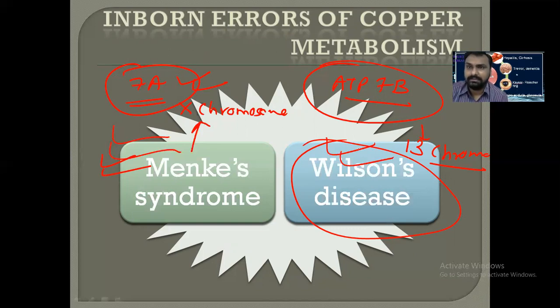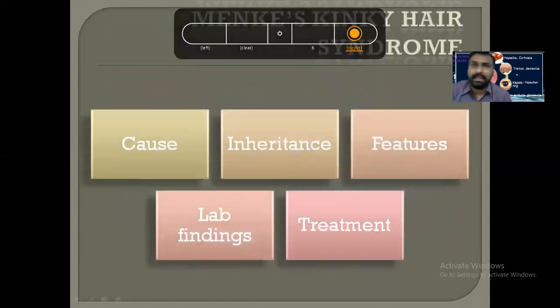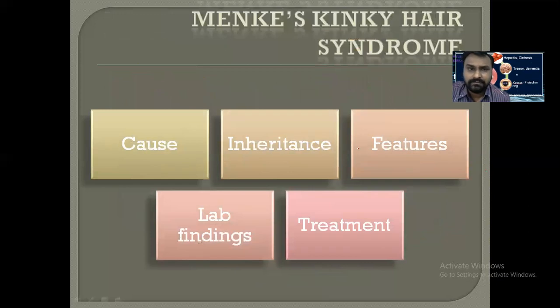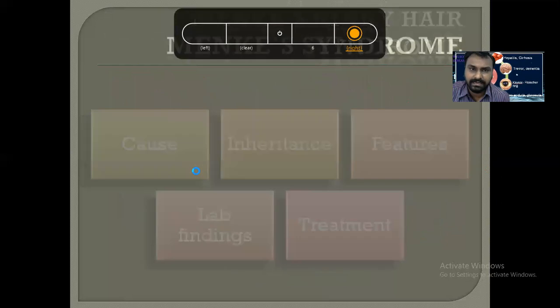Ultimately, as the damage occurs, the copper will be excreted later on, and this excreted copper will deposit in various tissues. It is deposited in the brain and leads to tremor, dementia and neurological symptoms. Already there is liver damage, so hepatitis will occur, and deposition of copper in the cornea, in Descemet's membrane, will lead to the Kayser-Fleischer ring, called the KF ring. So we will see in detail now. In Menkes kinky hair syndrome, we will see the cause, inheritance, features, lab findings, and treatment.